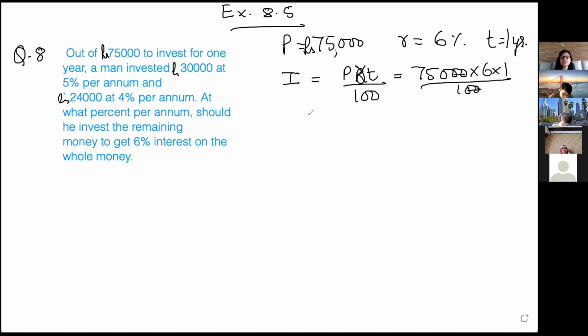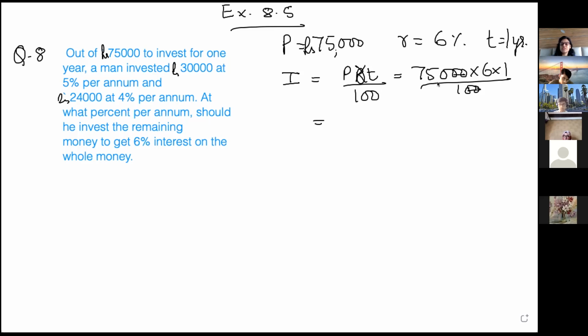0, 0 cancel. So interest is... Is it 3800?